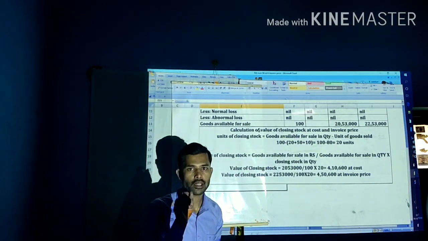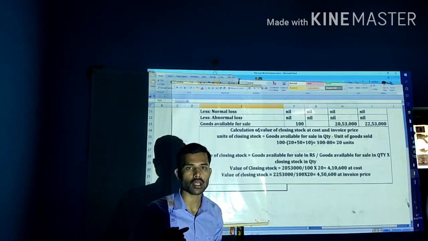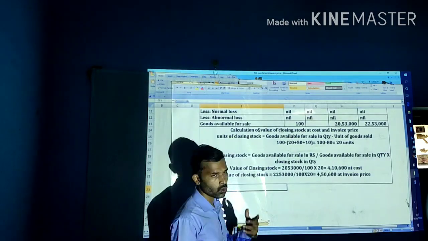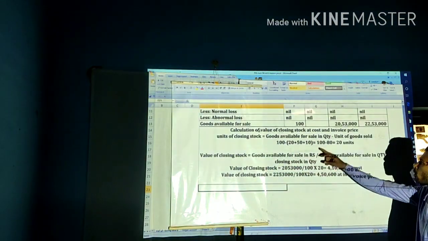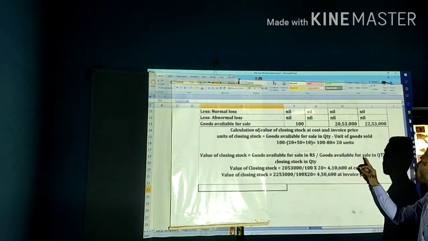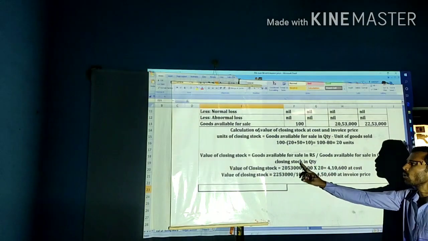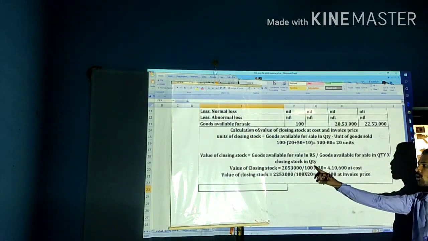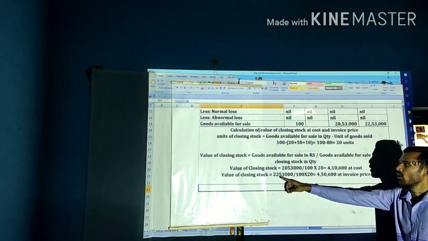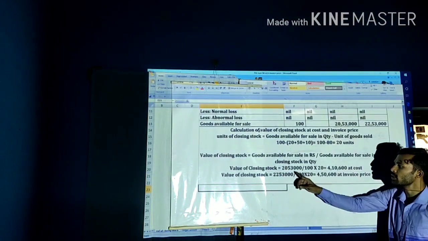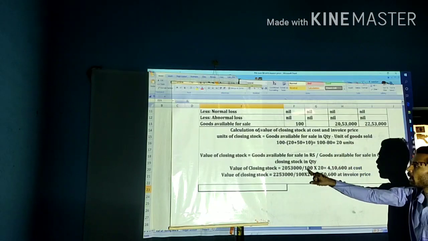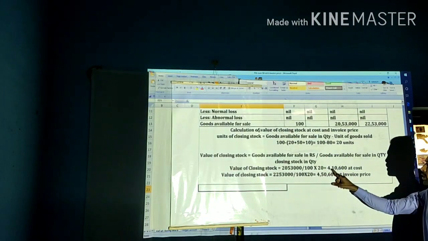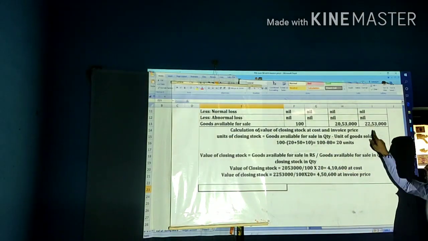This is the units of closing stock. Then we have to calculate the value of closing stock both at cost as well as at invoice price. So you know obviously what the formula is: goods available for sale in rupees divided by goods available for sale in quantity, into closing stock in quantity. Value of closing stock at cost means 20 lakh 53,000 divided by 100 into 20, that is 4 lakh 10,600 at cost.